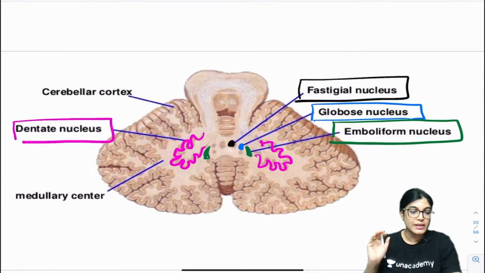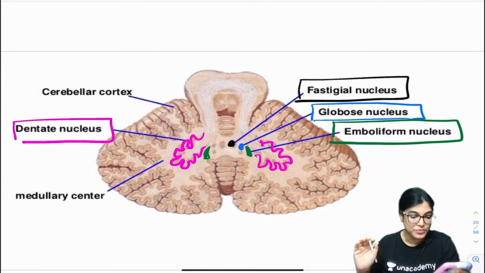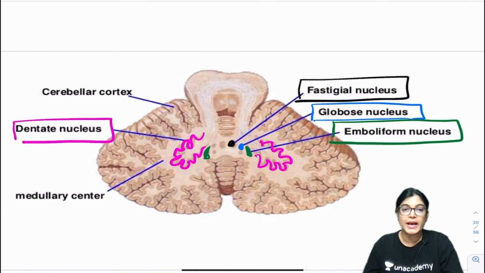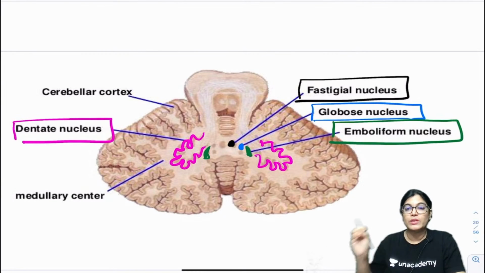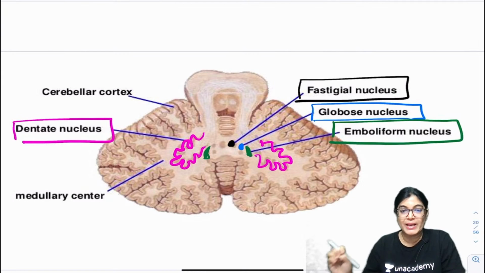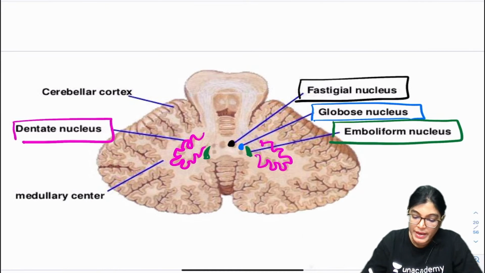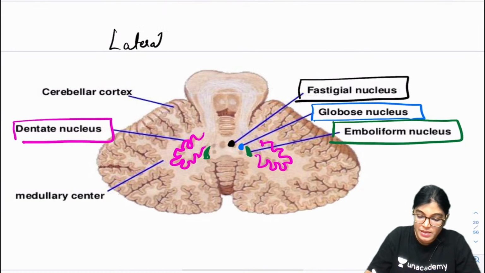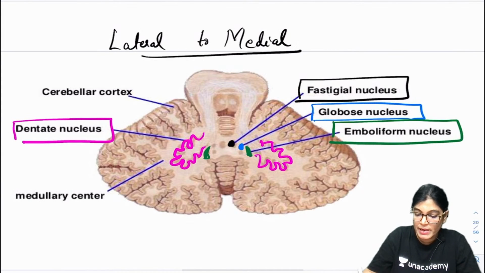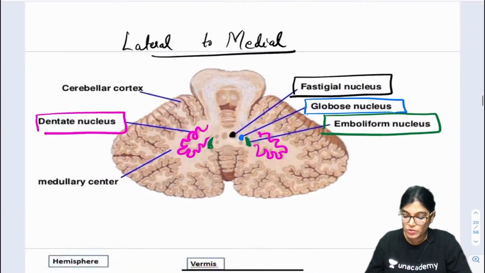So, is it clear to you now, the location of the nuclei, future doctor? Okay, understood, very nice everyone. No doubt about the nuclei of the cerebellum. In this diagram, we can appreciate the nuclei location exactly as we move from lateral to medial. This point is clear. Now, moving to the next point.